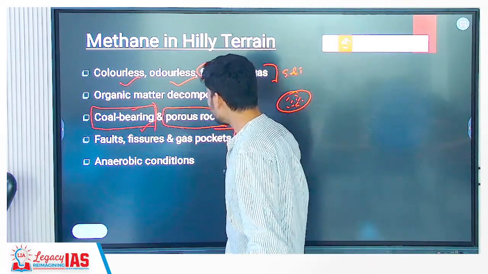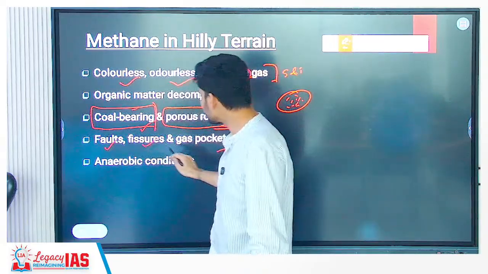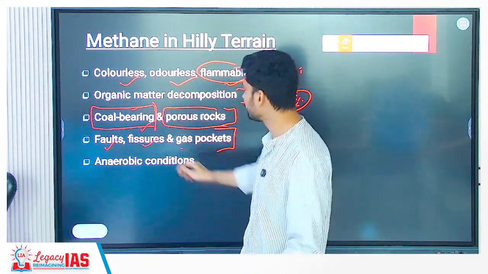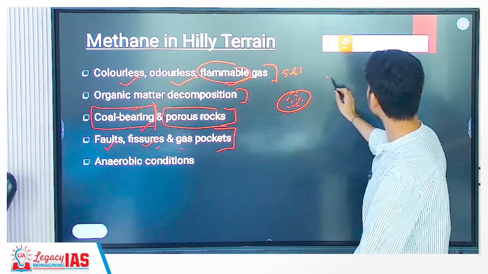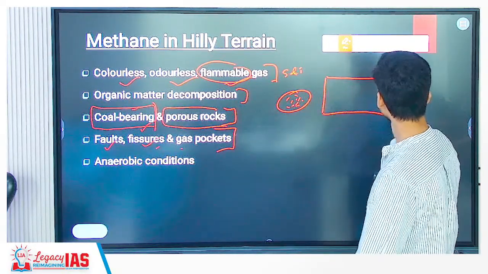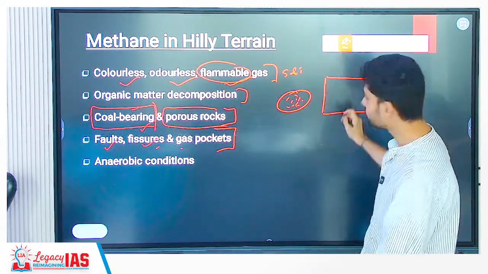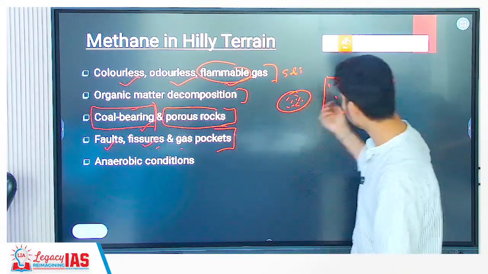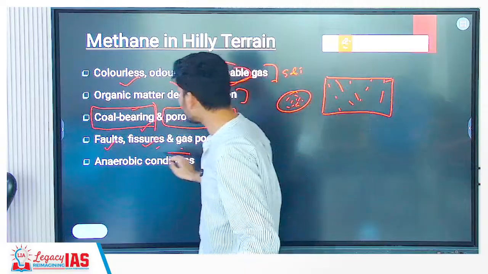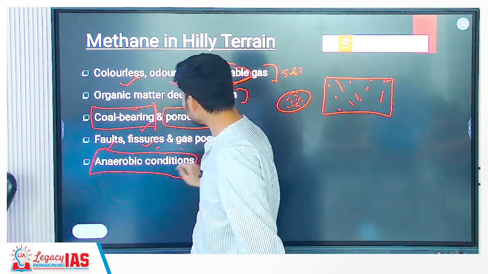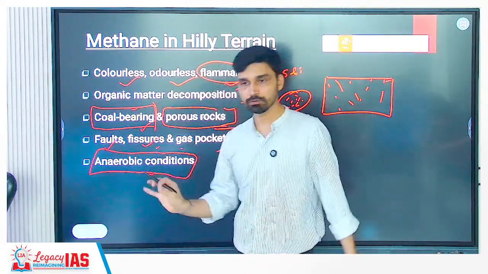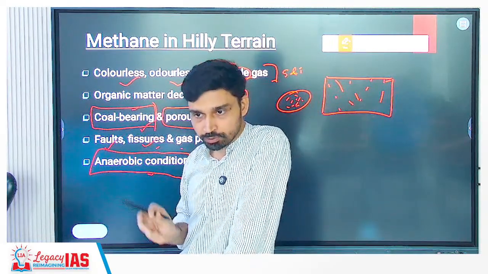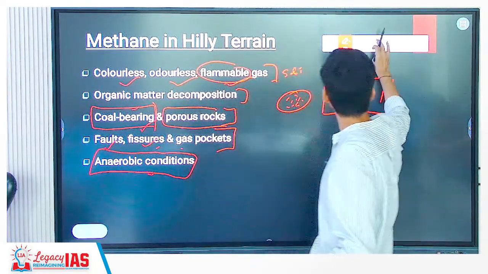Where else would they be found? These terms we have discussed in geomorphology. Faults, where the rocks have broken or ruptured, and a gap is created. Fissures, right? Rock is not like a uniform slab without any deformities. Many times, what do they develop? Cracks, fissures. In these fissures also, gases can be trapped. And in which condition do these gases develop? Anaerobic. Anaerobic means absence of oxygen. In those conditions we see the development of methane gas.